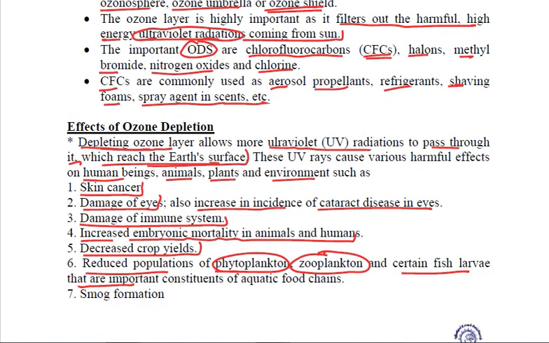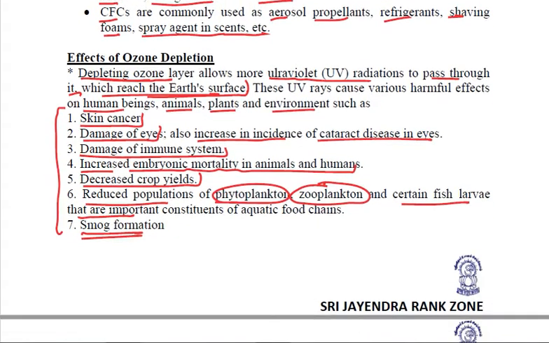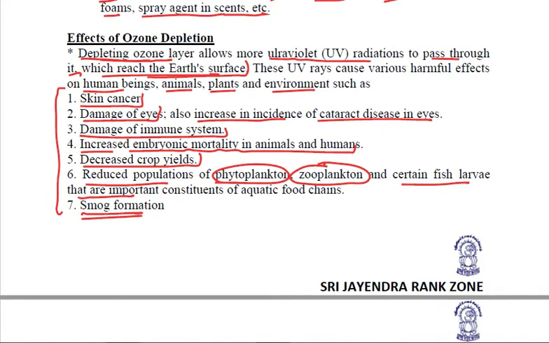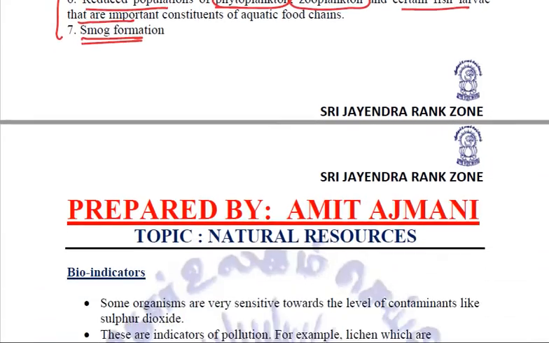It is also known to increase smog formation. So these are all the harmful effects, and that is why we want this ozone layer, because it is protecting us from the ultraviolet radiations coming from the sun and causing all the above.